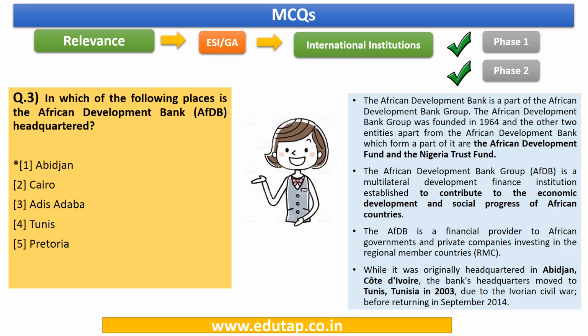So friends, here you can pause the video and have a look at the important points like this African Development Bank is a part of African Development Bank Group. Okay, it was founded in 1964. What are the other two entities? And where is its headquarters that we have just seen as part of the question?